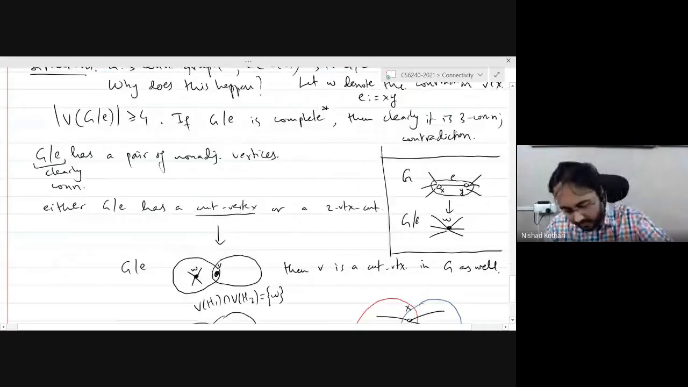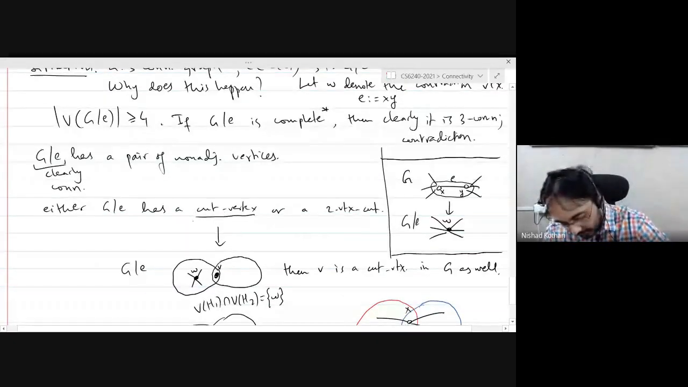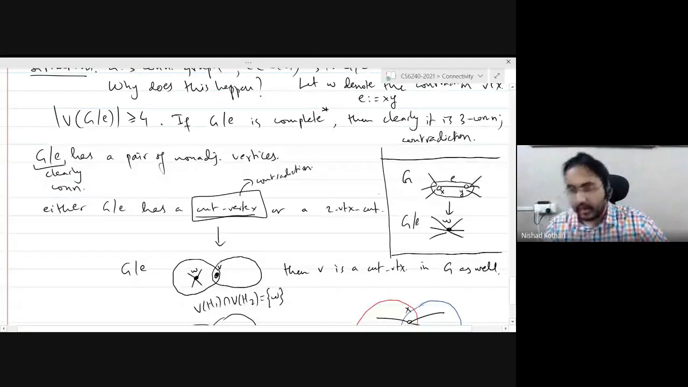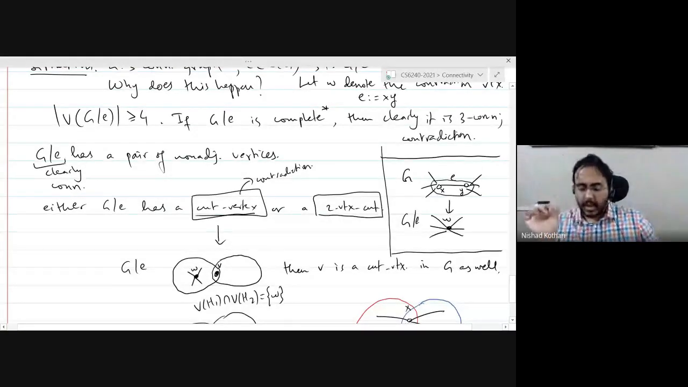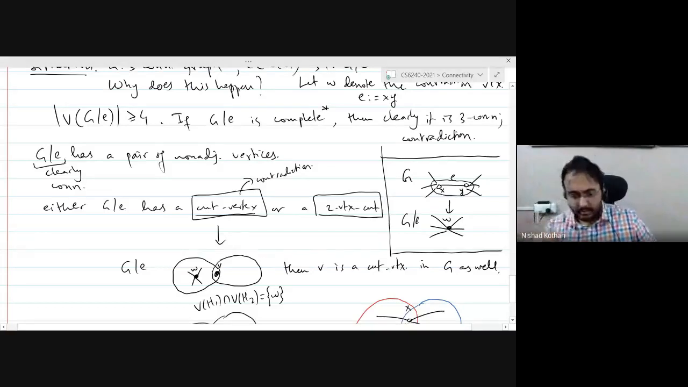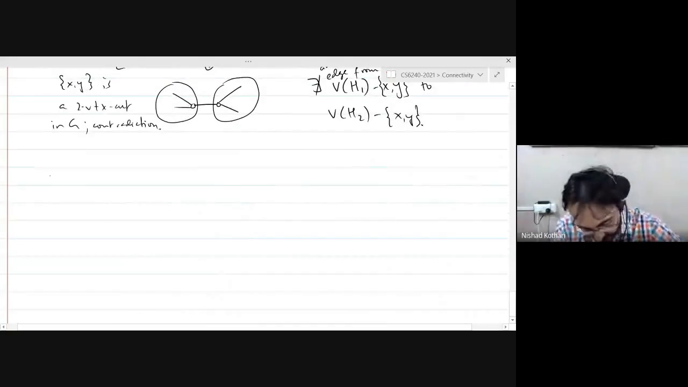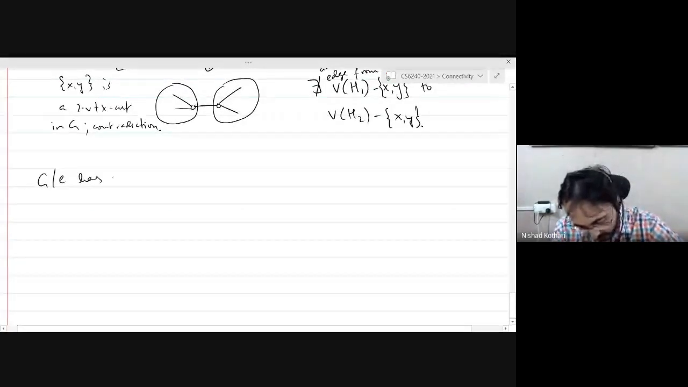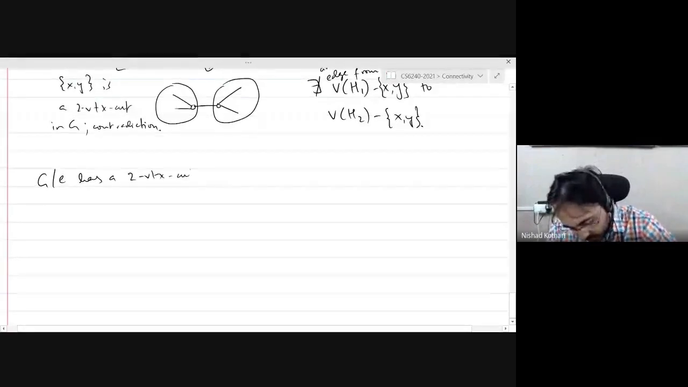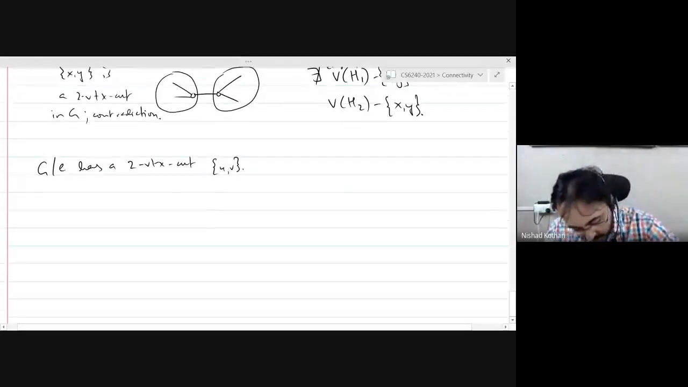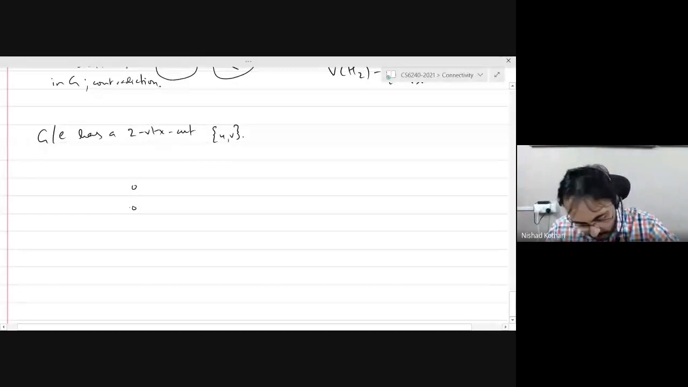So you cannot have a cut vertex. This basically leads us to a contradiction. So the only possibility is that your graph has a 2 vertex cut. You contracted an edge and your resulting graph has a 2 vertex cut. Okay? So now let's come to that situation. G contract E has a 2 vertex cut, say UV. So now you have this situation.